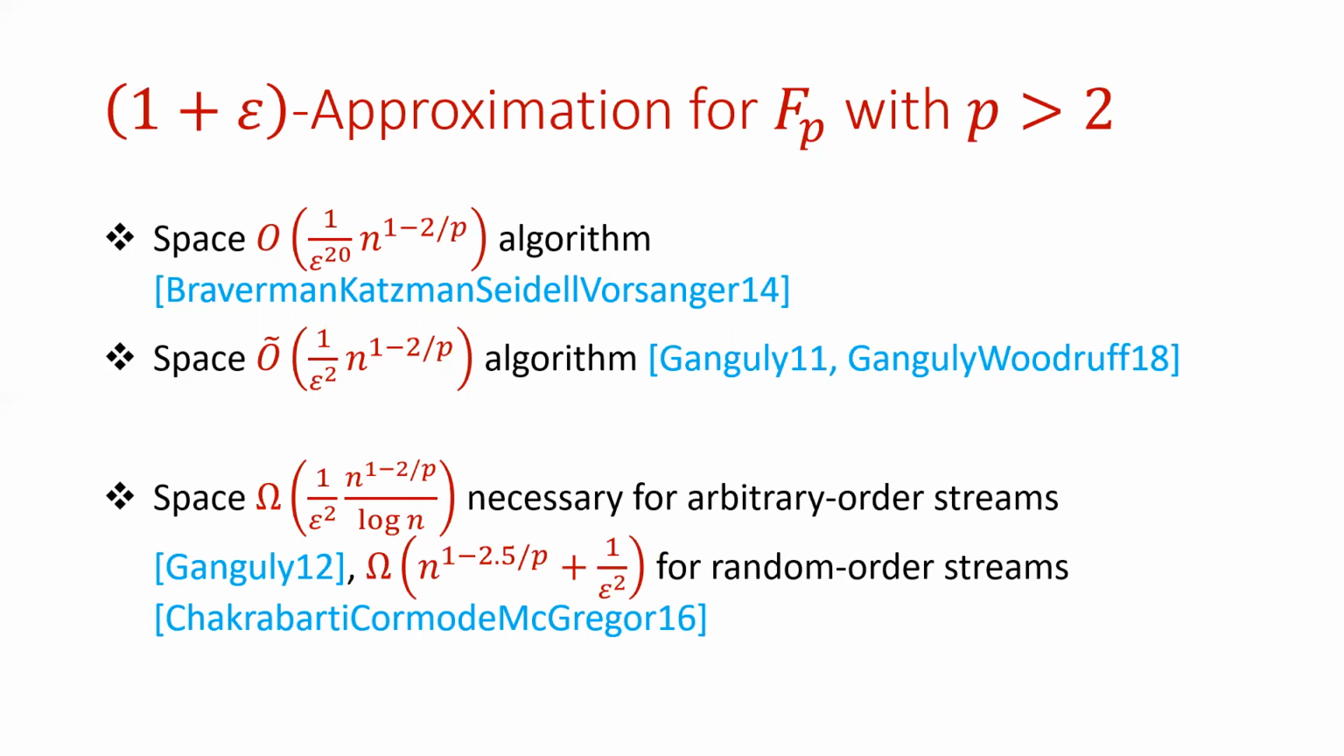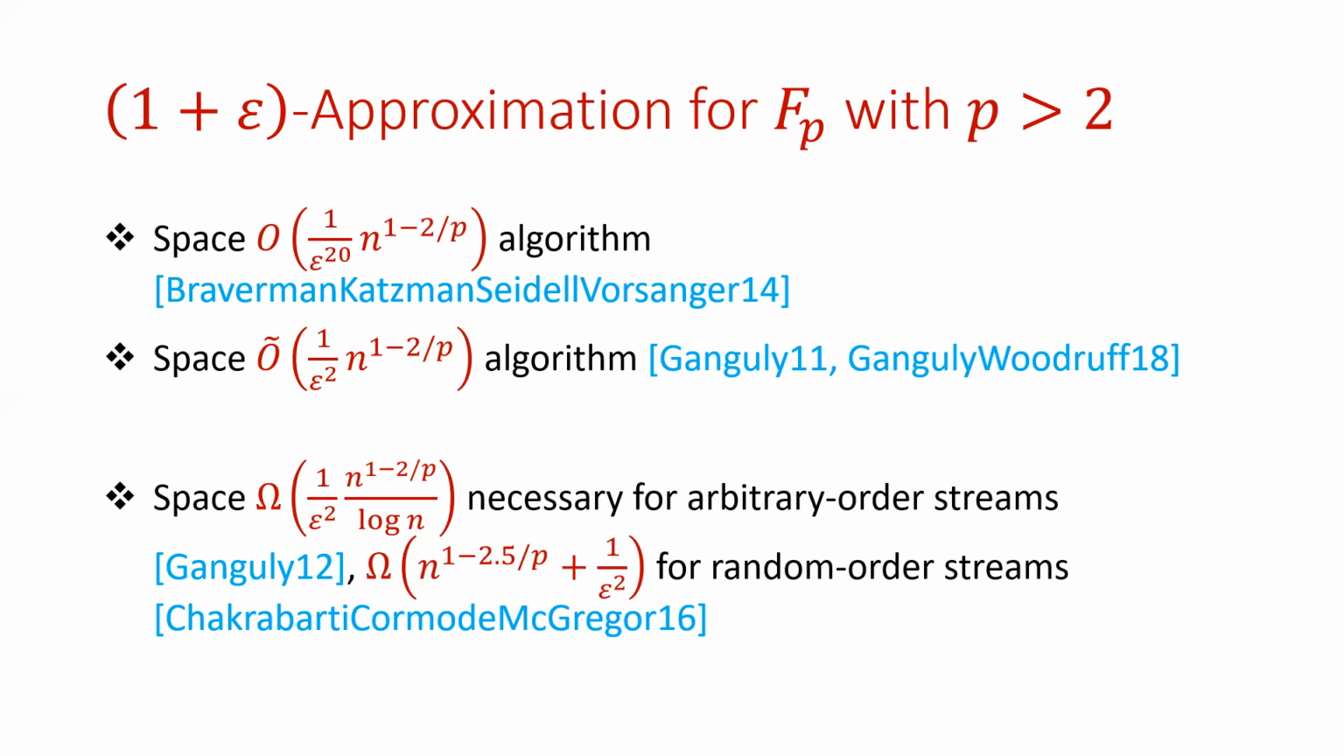Well, it's known that for such an approximation of F_p, there's an algorithm that uses space 1 over epsilon to the 20 times a polynomial in n, due to Braverman et al. And similarly, an algorithm that uses 1 over epsilon squared times this polynomial in n, due to Ganguly and Woodruff. But this latter algorithm uses space that also has logarithmic terms in n that are omitted in this expression here. On the other hand, we know that space 1 over epsilon squared times a polynomial in n is necessary for arbitrary order streams in both insertion only and turnstile models. This is due to Ganguly.